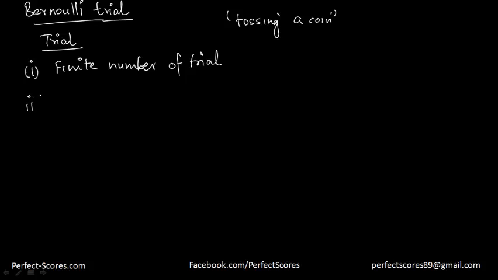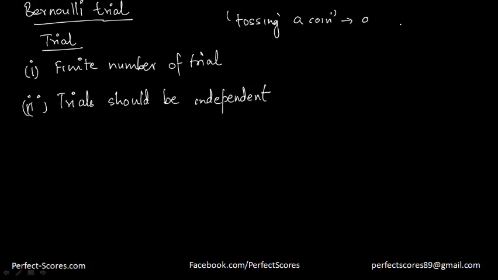The second important characteristic is that the trials should be independent of each other. When I say independent, I mean that the outcome of one trial should not at all affect the outcome of another trial. If I'm flipping the coin the first time and then flipping the same coin a second time, the outcome should not by any means depend upon the outcome of the previous or the coming trials. So the trials are completely independent of each other.